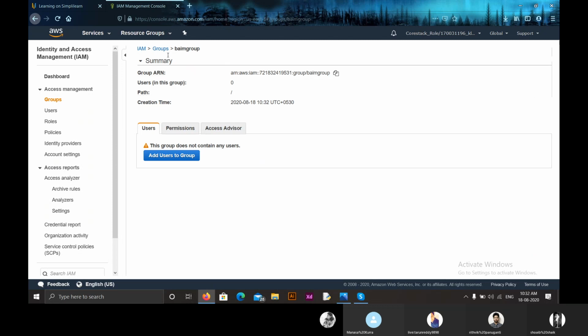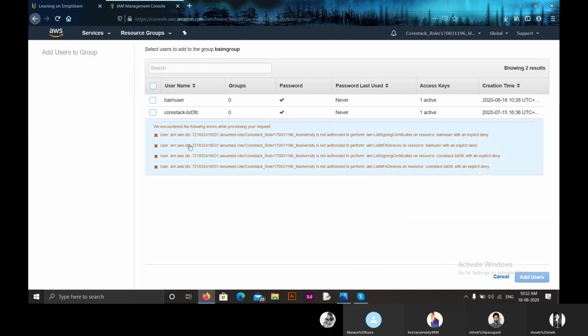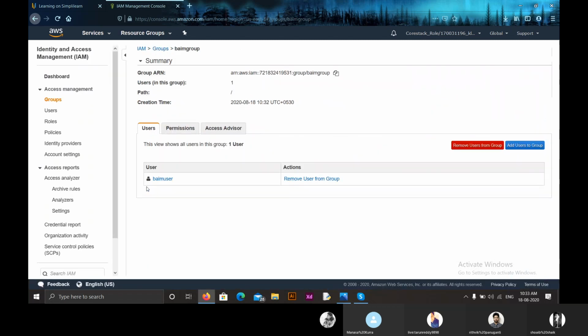For that, you have to get into the group you have created and click on the first one, Users. Click on Add Users. Here you will be shown all the users you have created so far. This is the user we created, BAIM user, and click on Add Users. So yes, we have added a user to our group. Similarly, you can add multiple users and create a common group where we'll have common credentials and common permissions, and we don't require giving these permissions individually. Understood, right? Everyone clear with this?